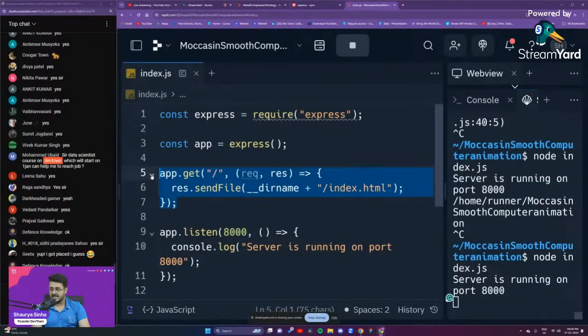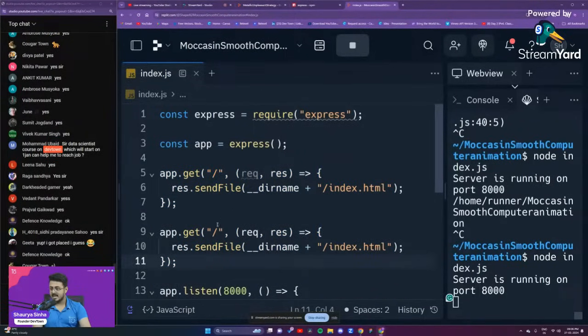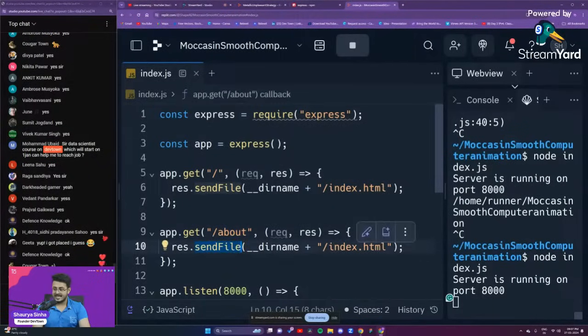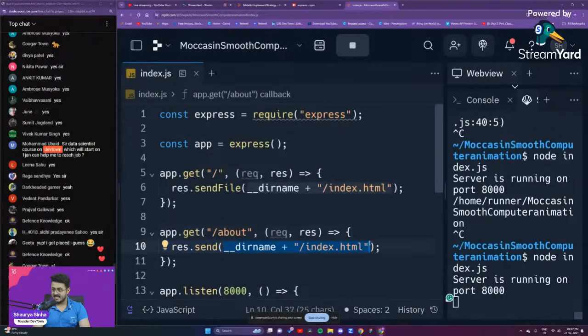Okay, we'll press Control C and paste it right over here, guys. And we'll put a / about right over here. And we'll just send a particular text. Let us send a simple text right over here: this is the about page.